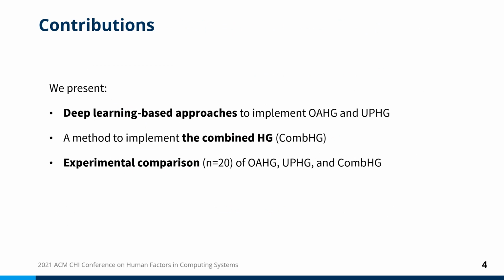In the process of answering these questions, this study includes the following contributions. We presented deep learning-based approaches to implement optimization-based and user prediction-based guidance. Next, we proposed a method to combine the two types of haptic guidance. Finally, we experimentally compared the three guidance types through a user test.